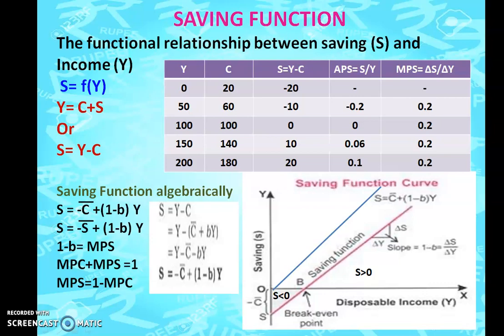That's nothing but a function of Y. Y is equal to C plus S. We already know this formula: income is equal to consumption plus savings. If you want to find out savings, what are we supposed to do? Bring consumption to the other side. So S is equal to Y minus C.